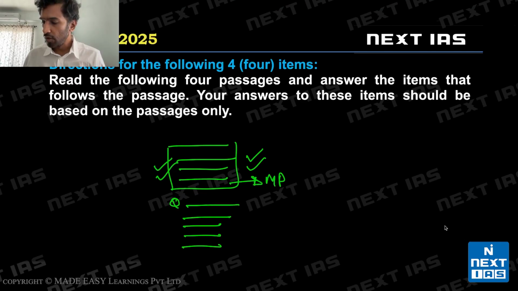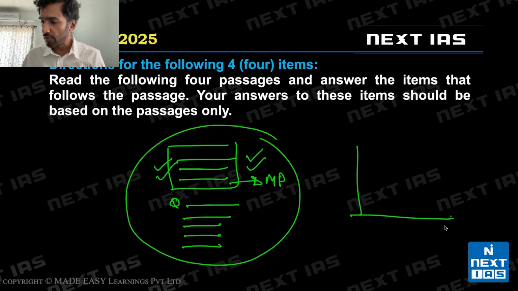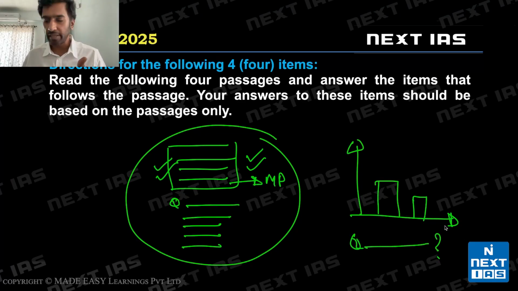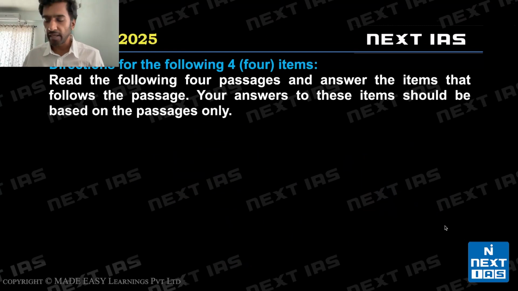That's not good. We want to treat this passage solving exercise like we are solving a bar graph question. We don't try and memorize the bar graph. We first figure out what's on the x-axis and y-axis, and then we go to the questions, right? So don't use your memory. First figure out what is given here and then go to the question part. This is what we do with passages as well. This is our broad method.